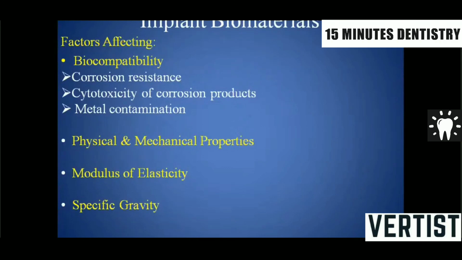The last factor to consider is specific gravity, and this is why titanium is considered the most accurate implant biomaterial to date, because it has a low specific gravity. The volume of the implant may be like this, but the weight would be relatively less. So the volume is this and the weight is very small, which favors the specific gravity in case of titanium in an implant.